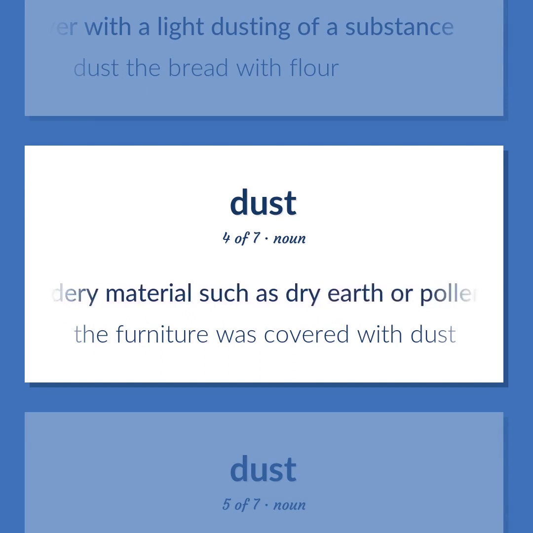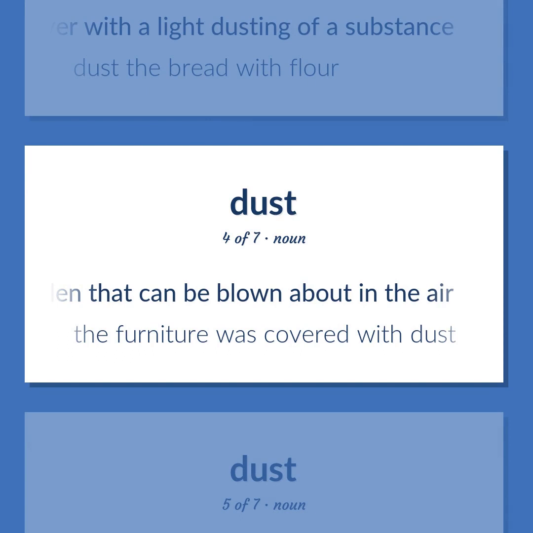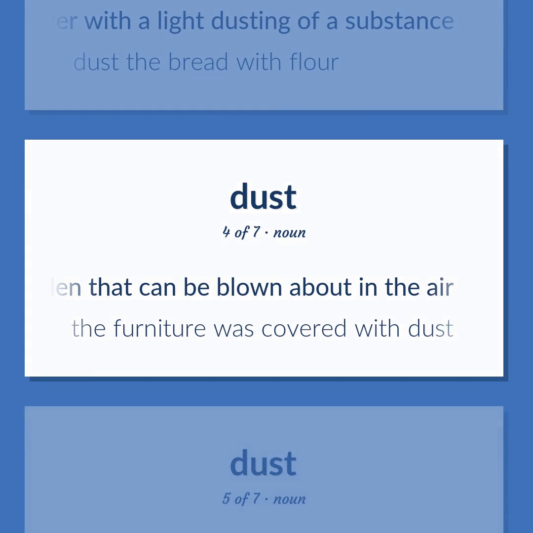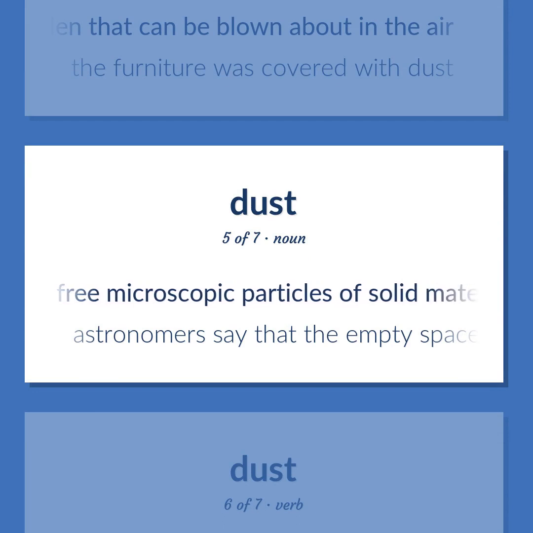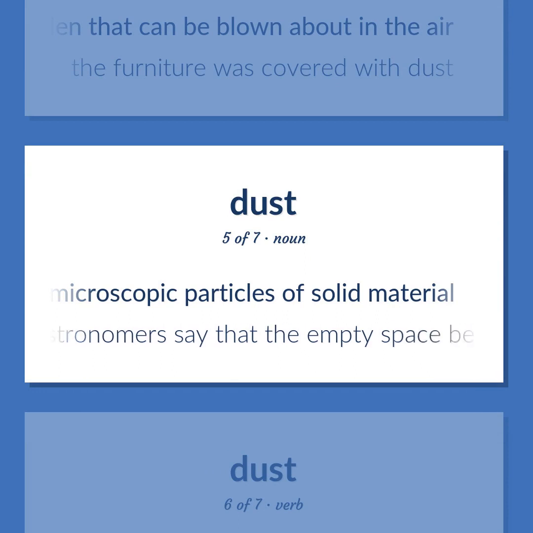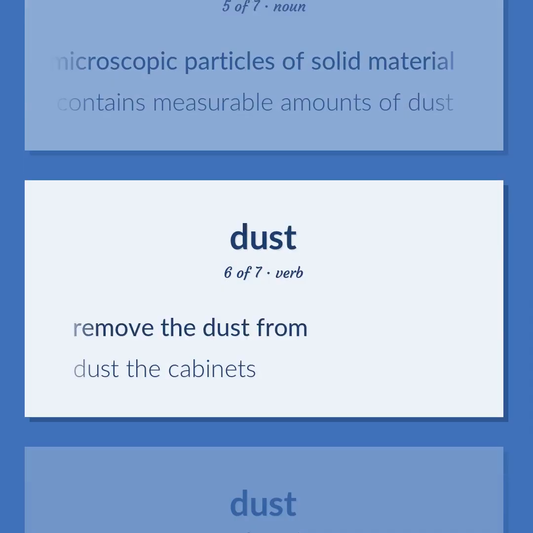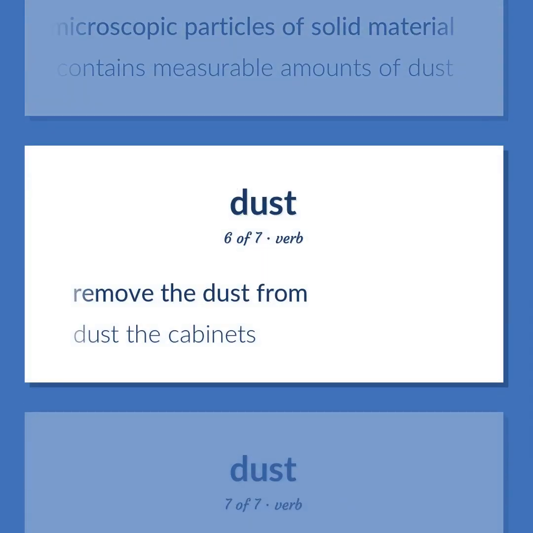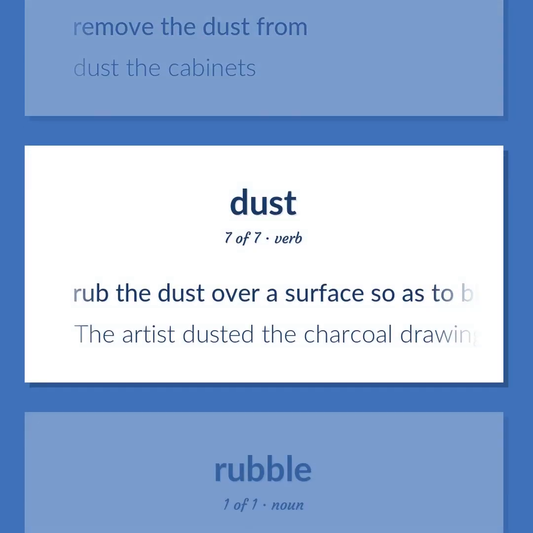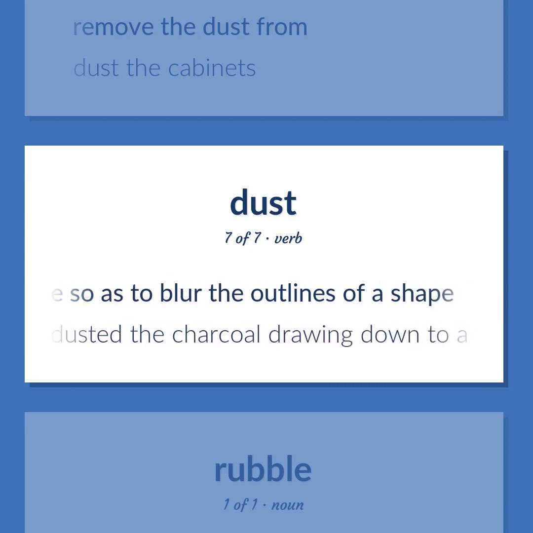Fine powdery material such as dry earth or pollen that can be blown about in the air. The furniture was covered with dust. Fine microscopic particles of solid material. Astronomers say that the empty space between planets actually contains measurable amounts of dust. Remove the dust from. Dust the cabinets. Rub the dust over a surface so as to blur the outlines of a shape. The artist dusted the charcoal drawing down to a faint image.